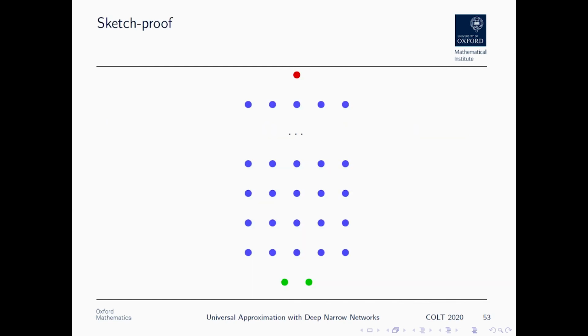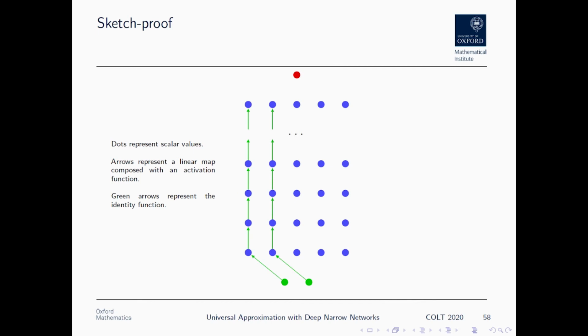And at this point, I'm going to be able to use this trick to present a sketch proof. I'm aware, of course, that the point at which a presenter starts talking about their proof in technical detail is the point at which everyone switches off. So in an effort to keep things interesting and sort of visual, I'm going to be using these pictures like this, or proof by dodgy diagram is the way I've heard it put. So we're going to use dots to represent scalar values and arrows between them to represent the action of a linear map composed with the activation function in the way that no doubt you've seen in hundreds of neural network pictures already. So we're going to start off with this trick I've just described with the identity function to copy our inputs into the network.